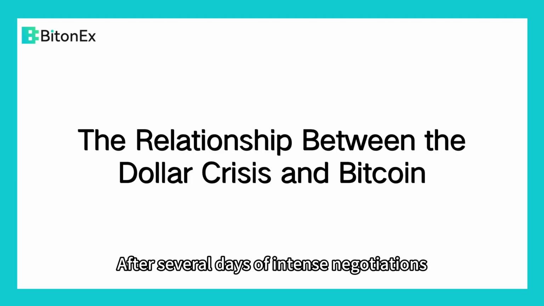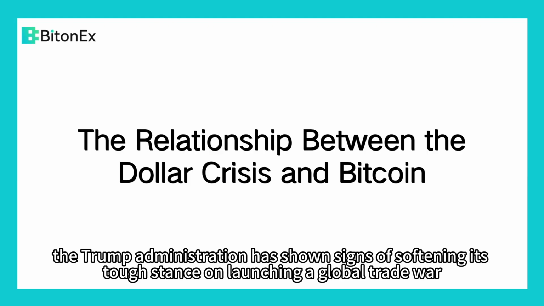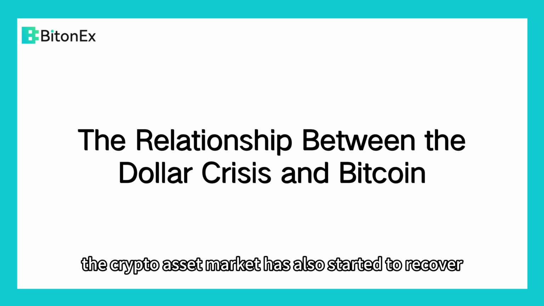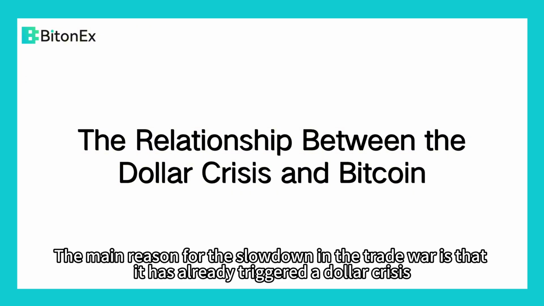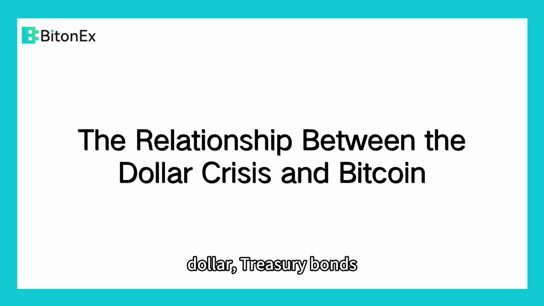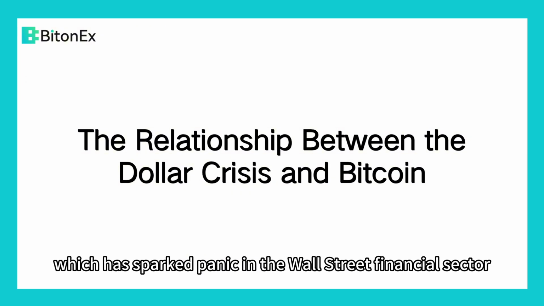After several days of intense negotiations, the Trump administration has shown signs of softening its tough stance on launching a global trade war. At the same time, the crypto asset market has also started to recover. The main reason for the slowdown in the trade war is that it has already triggered a dollar crisis. A clear indication of this is the simultaneous decline in the US dollar, treasury bonds, and stock indices, which has sparked panic in the Wall Street financial sector.